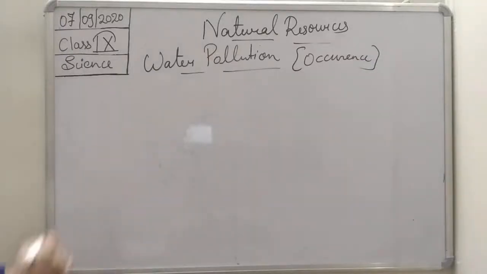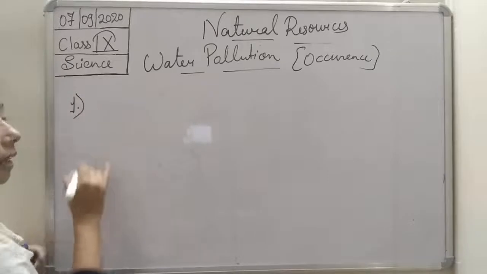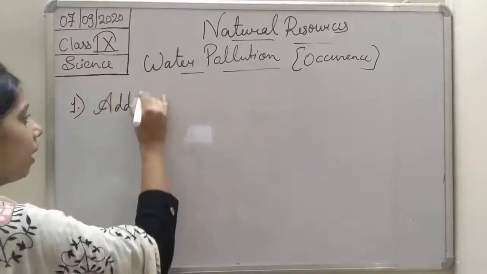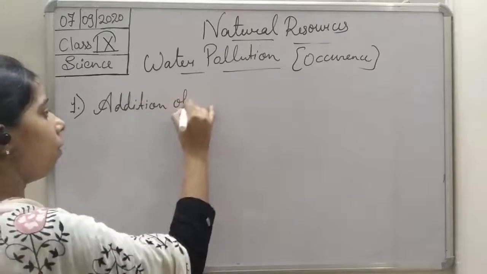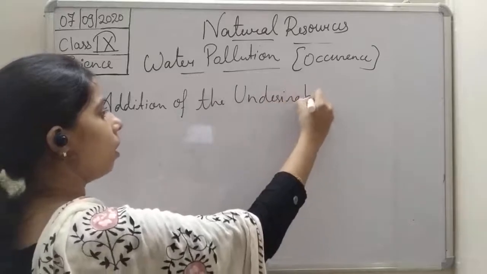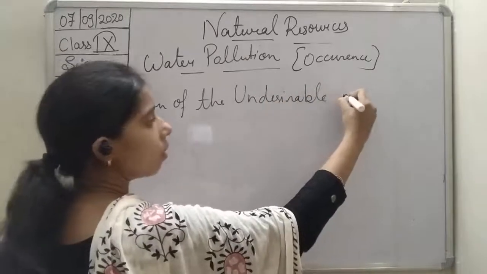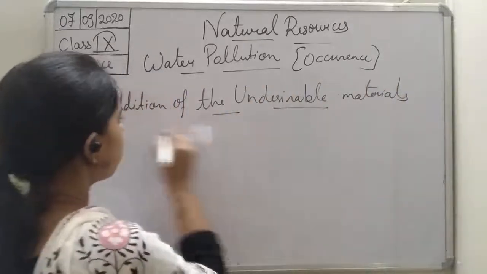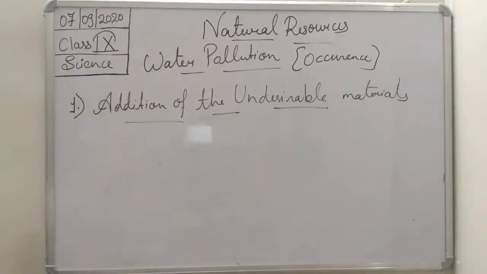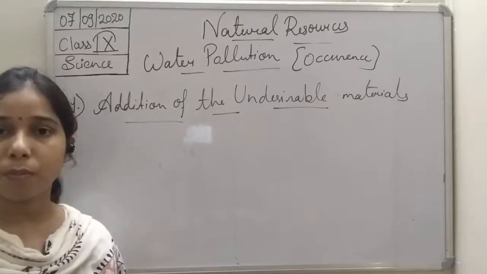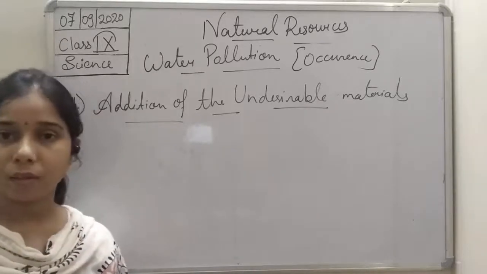So the first thing is the addition of undesirable particles or materials. Addition of the undesirable materials, students. Right now we discussed the different kinds of pollutants which get added into the water.